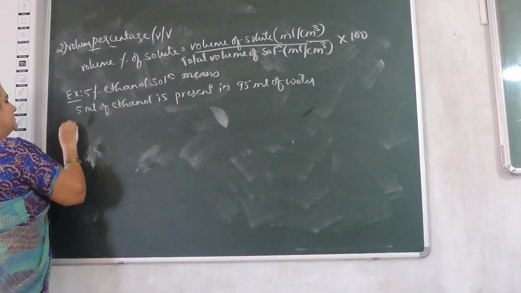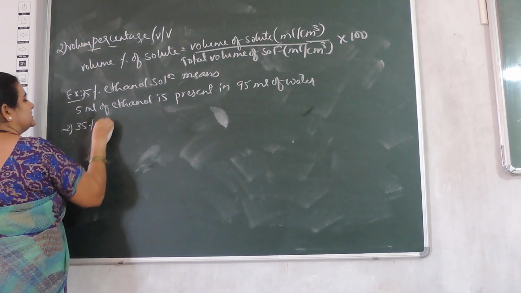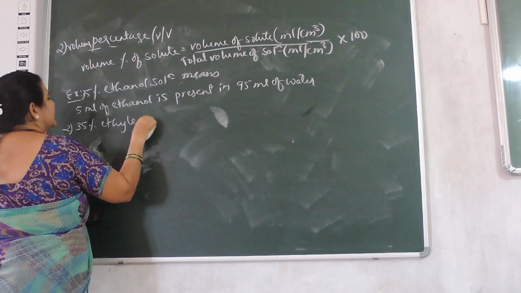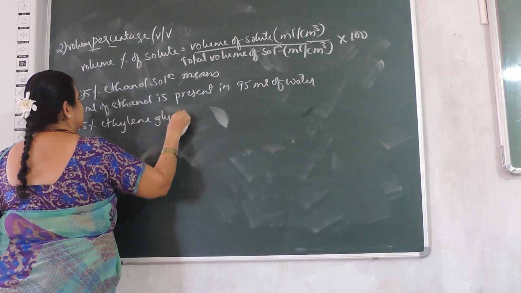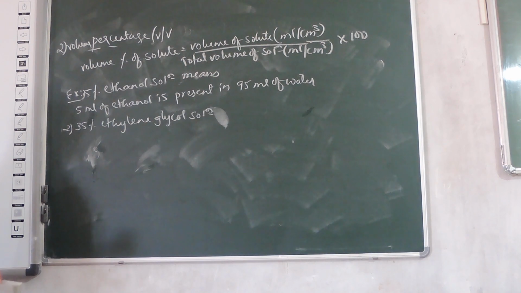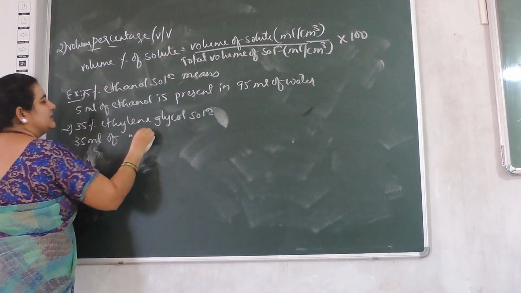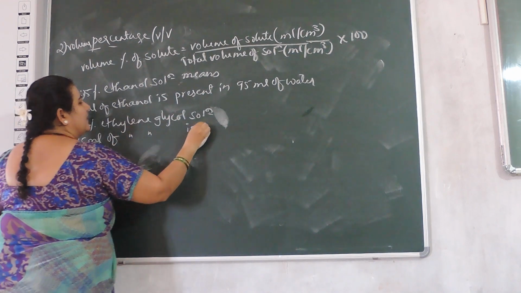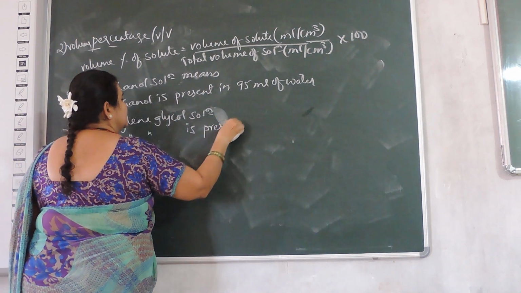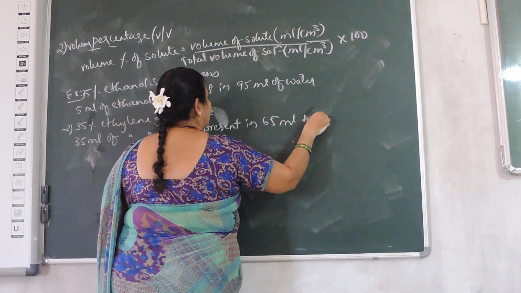The first example is over. Second, 35% ethylene glycol solution. So 35% ethylene glycol means 35 ml of ethylene glycol is present in 65 ml of water.